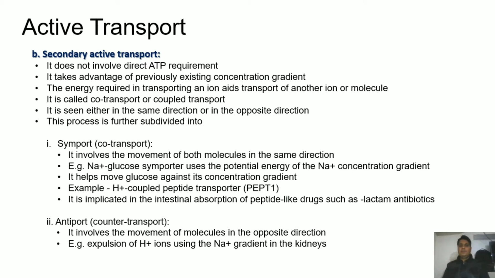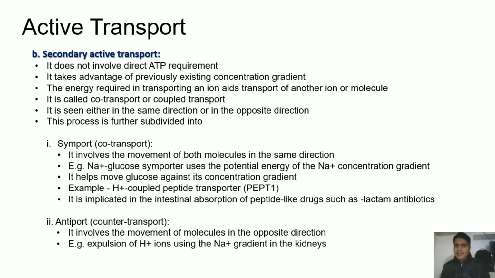In the case of symport, the movement of both molecules happens in the same direction. The potential energy of the concentration gradient of one molecule works for the second molecule, and with the first molecule, the second molecule goes to the other side. An example of this kind is the sodium ion glucose importer that uses the potential energy of the sodium ion concentration gradient. It helps move glucose against its concentration gradient.